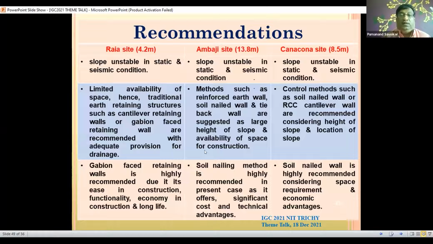In Ambaji, it was proposed that soil nailing would be better at this site, and at the Kankon site also soil nailing would have been a better solution for stabilization of the slopes. We also mapped this land.